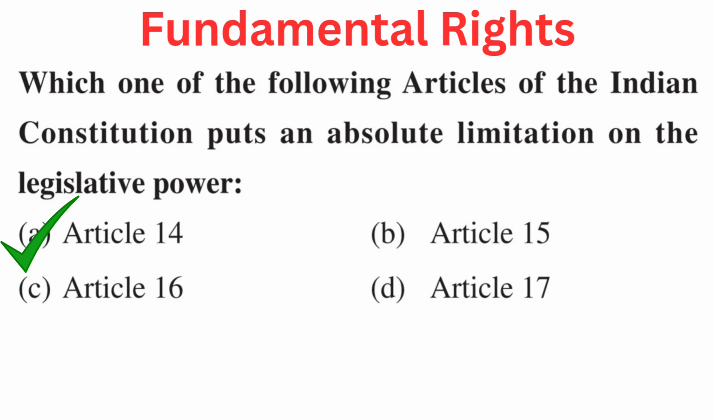Your question is, which one of the following articles of the Indian Constitution puts an absolute limitation on the legislative power? Your options are A. Article 14, B. Article 15, C. Article 16, or D. Article 17. Right answer is A. Article 14.